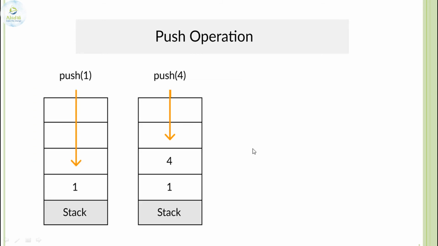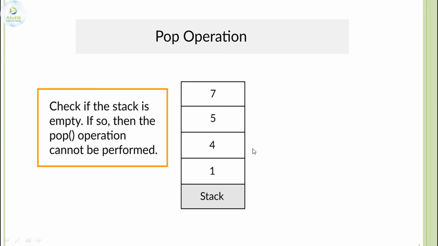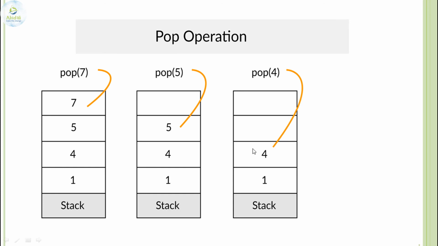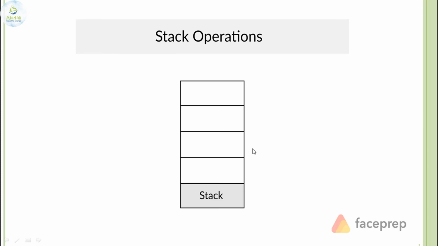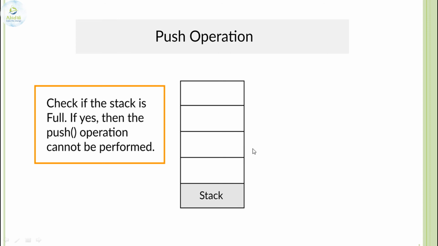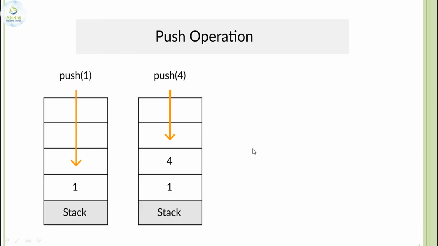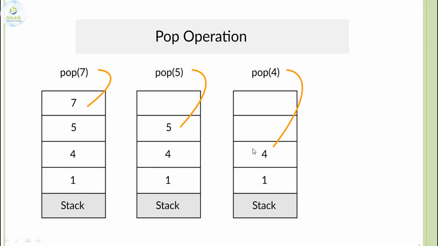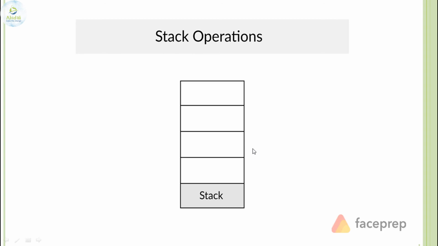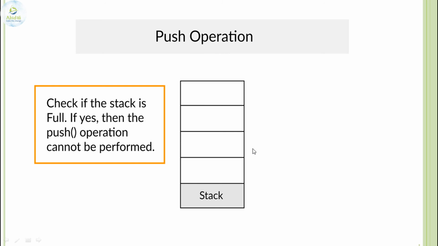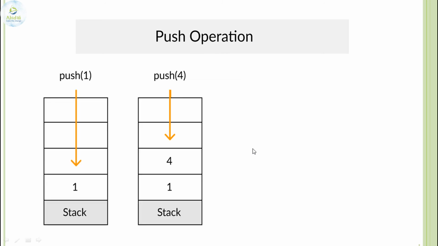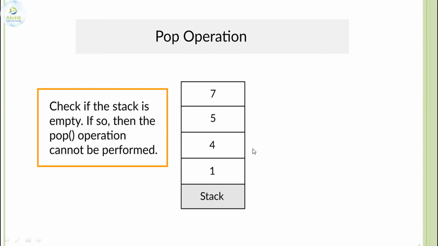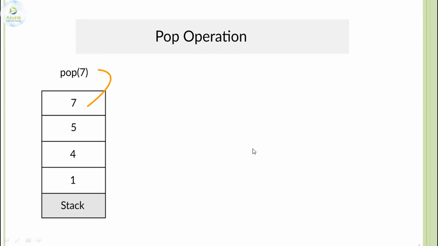If the data items are not full, the pushing operation can take place. The popping operation can take place if the stack is not empty, if the list is not empty. Okay. Now in this particular example, you can pause and see the conditions that are applied and analyze the situation, how we will check whether the stack is empty or full. Full means all the elements are stored. Empty means all the corresponding blocks are empty, not having any value.